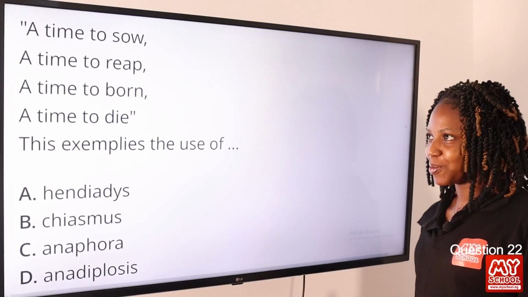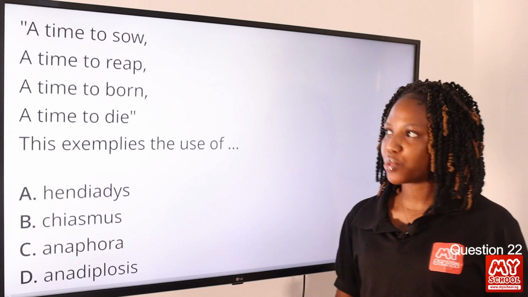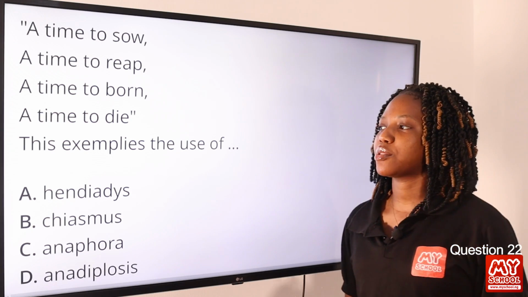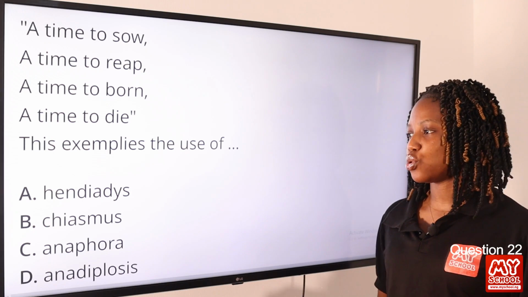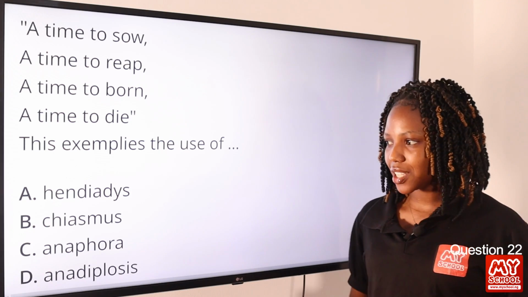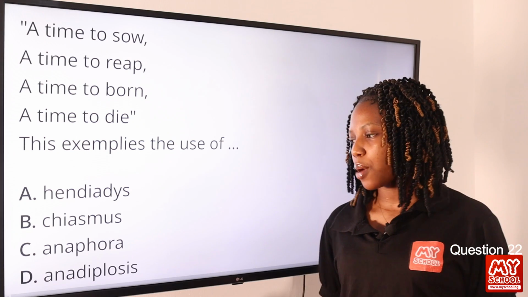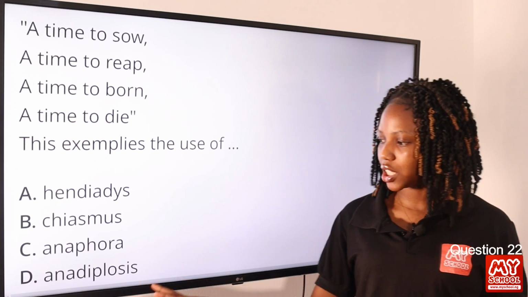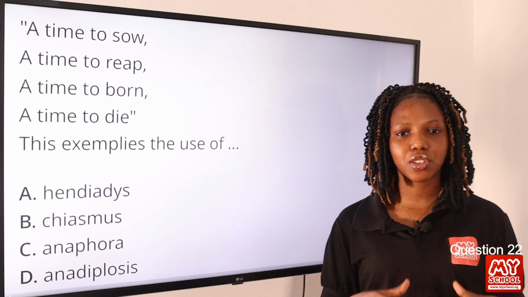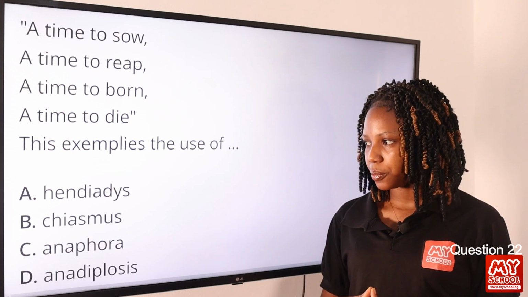Question 22. A time to sow, a time to reap, a time to be born, a time to die. This exemplifies the use of dash. Option A, endiadys. Option B, chiasmus. Option C, anaphora. Option D, anadiplosis. The answer to this question is anaphora.